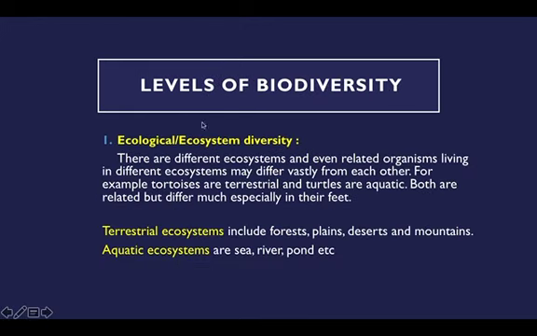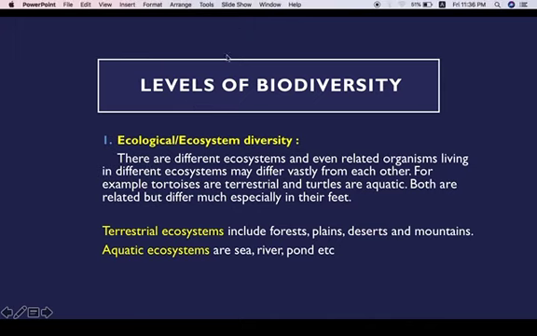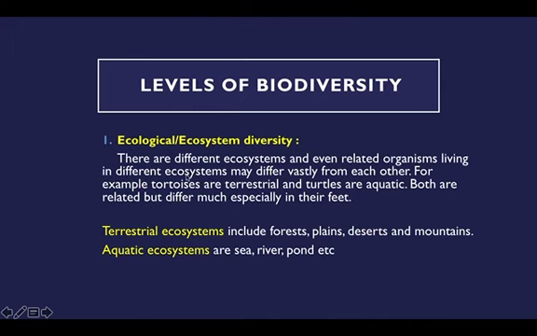The next topic is levels of biodiversity. The first one is ecological, that is ecosystem diversity. There are different ecosystems and even related organisms living in different ecosystems. We talked about ecosystems, that is a pond is one ecosystem and the ocean is another ecosystem. Like this, there are different ecosystems. The same kind of related organism can live in two different ecosystems.